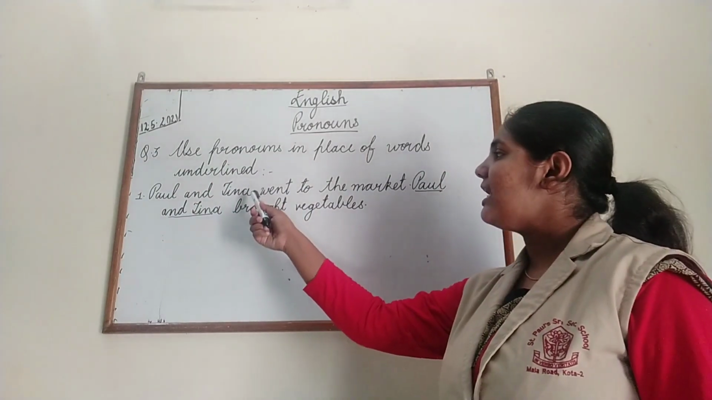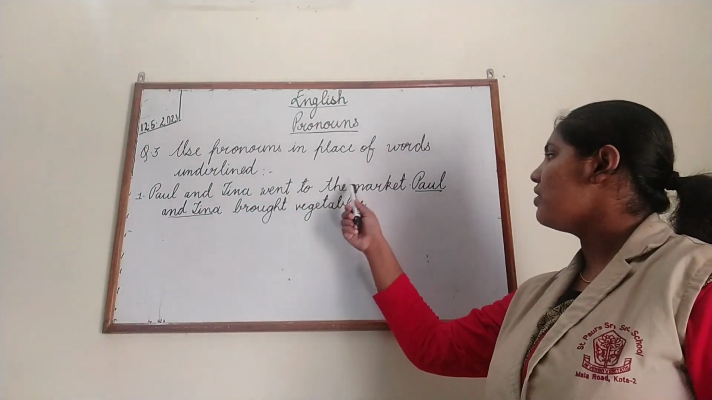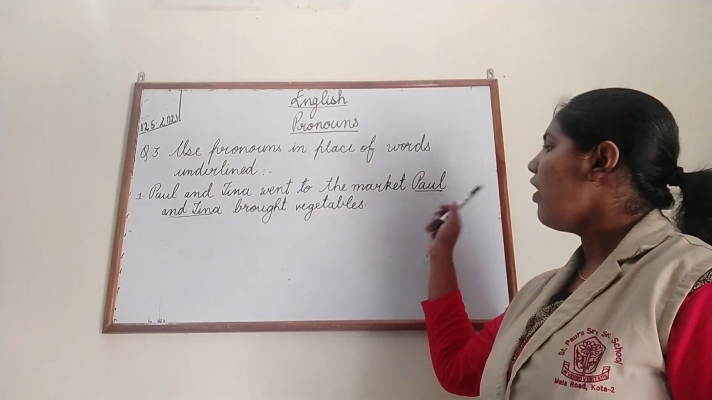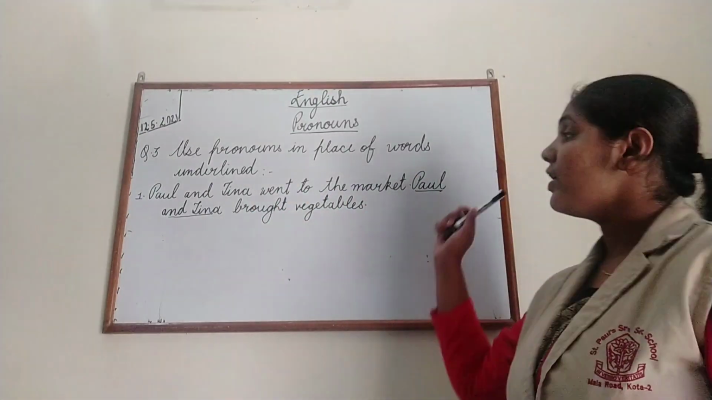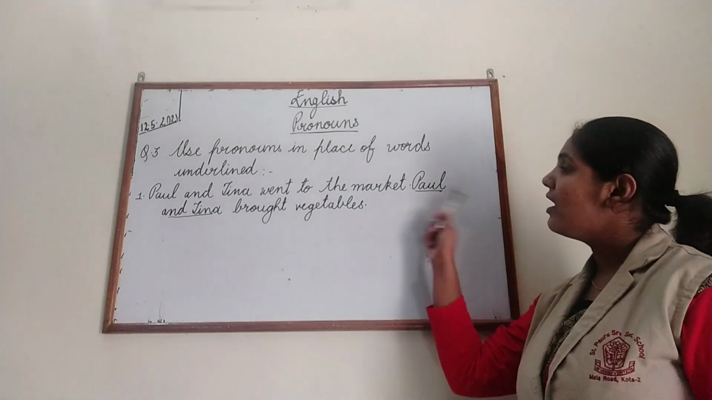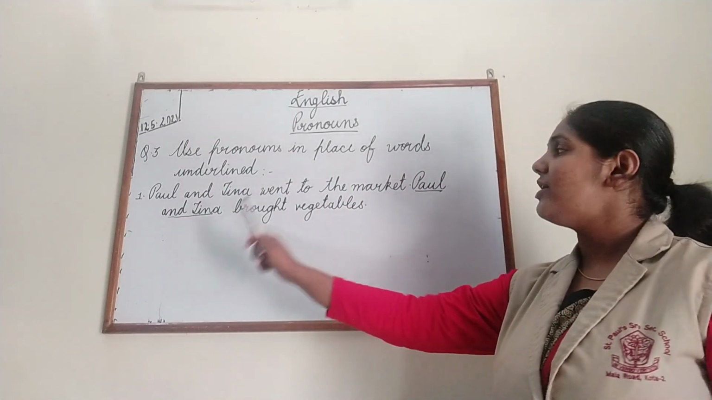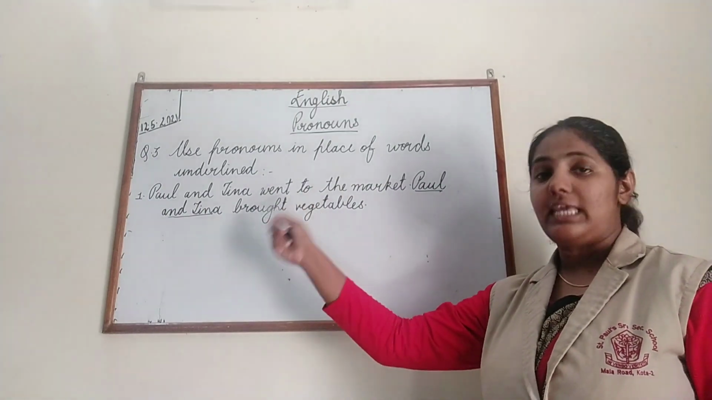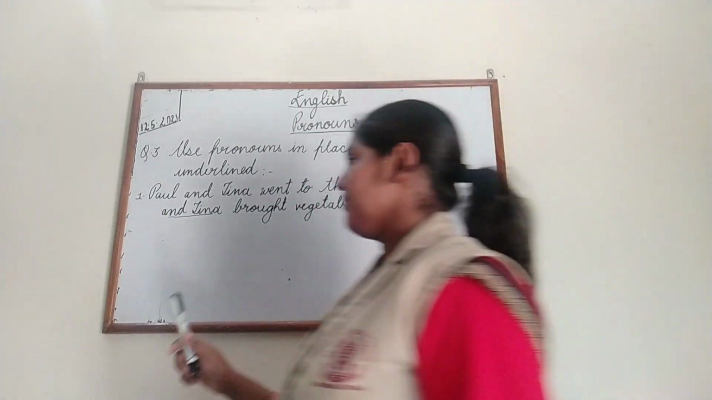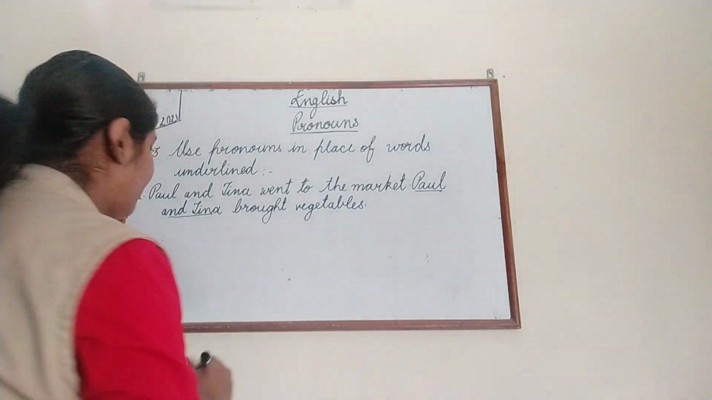Paul and Tina went to the market. Paul and Tina brought vegetables. Now here we are speaking about other people. So what is the pronoun which will be replacing Paul and Tina? Yes, the answer is they. So how will you be writing this sentence?